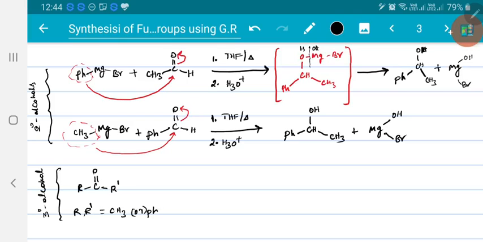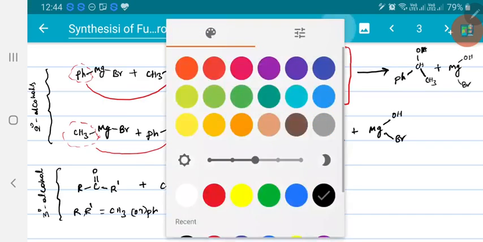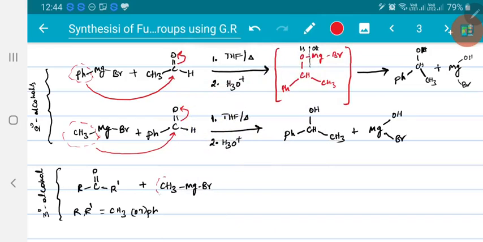Now they are allowed to react with Grignard reagent CH3MgBr. Now here what happened, this CH3 minus will attack this electrophilic carbon, and this oxygen converts into OMgBr, followed by hydrolysis, leads to product formation.